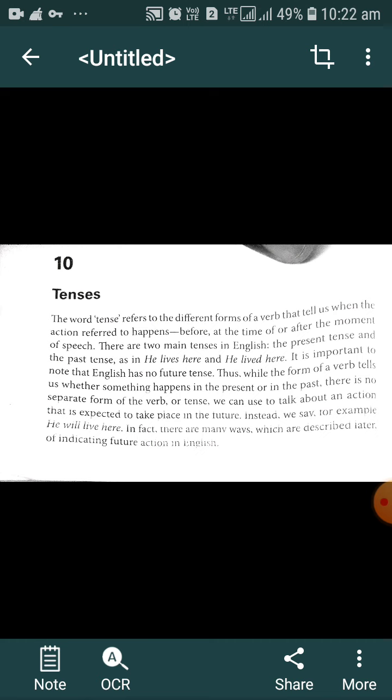So we have to keep this in mind at this moment. So what is the use of tense? We use tense to denote the action, whether that particular action happens at the time of speaking, before the time of speaking, or whether that action is going to happen after the moment of speaking. So this is the main use of tense, and tense is used to denote when that referred action happens. That is the only use of tense. We will discuss in detail.